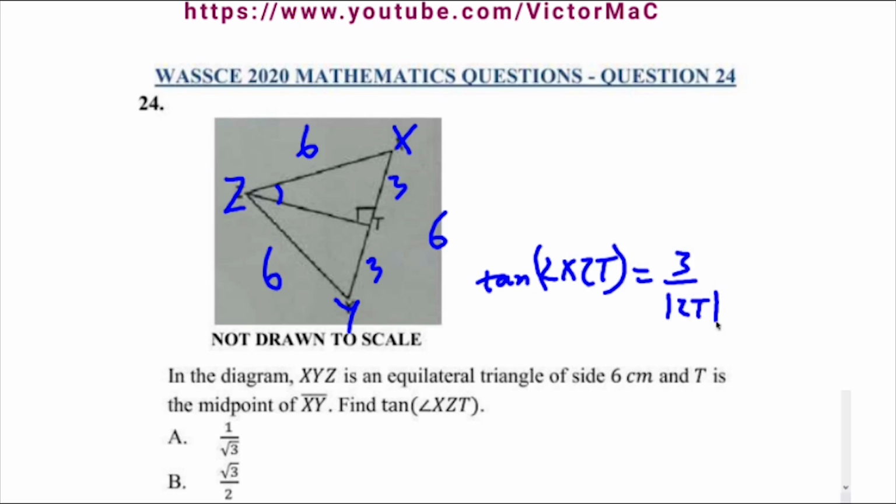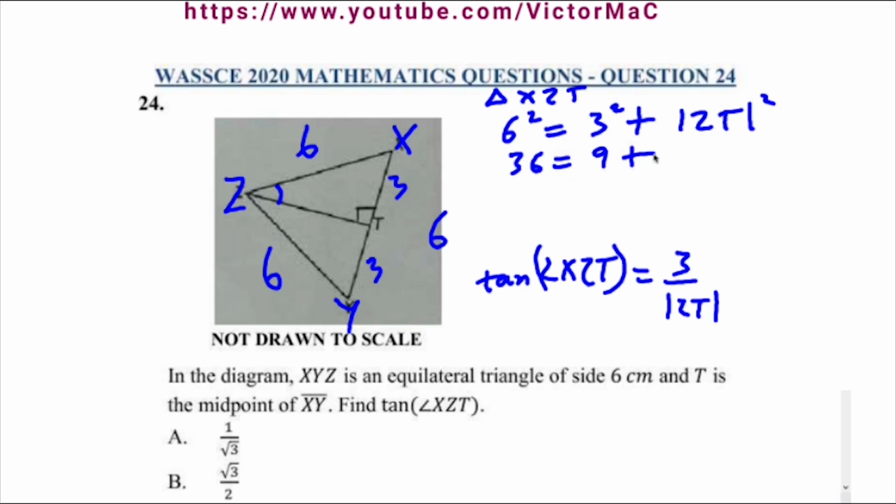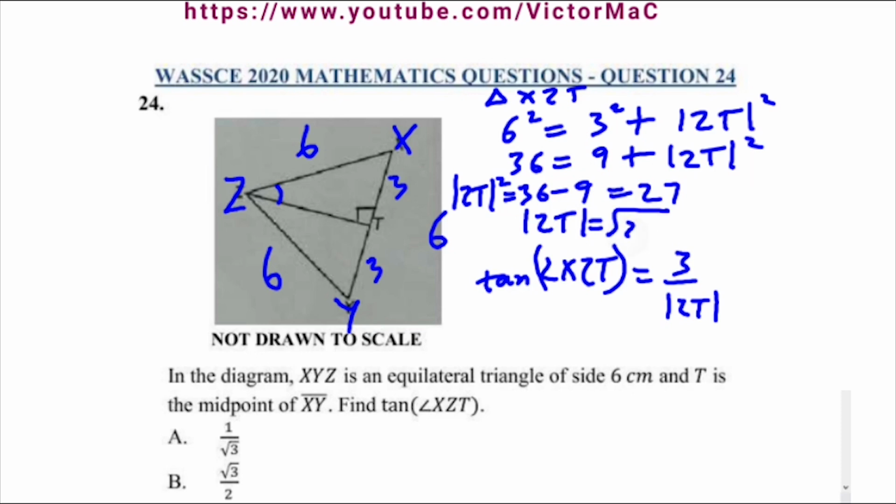Using the Pythagoras rule in triangle XZT, the square of the hypotenuse is 6 squared, and the square of the opposite, then ZT squared. 36 minus 9 is going to give us 27, which is our ZT squared. Alright, so ZT is the square root of 27, which is equal to the square root of 9 times 3.